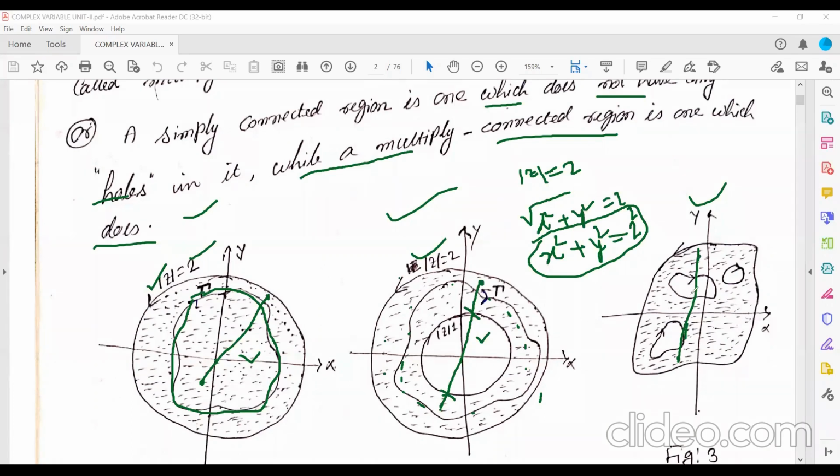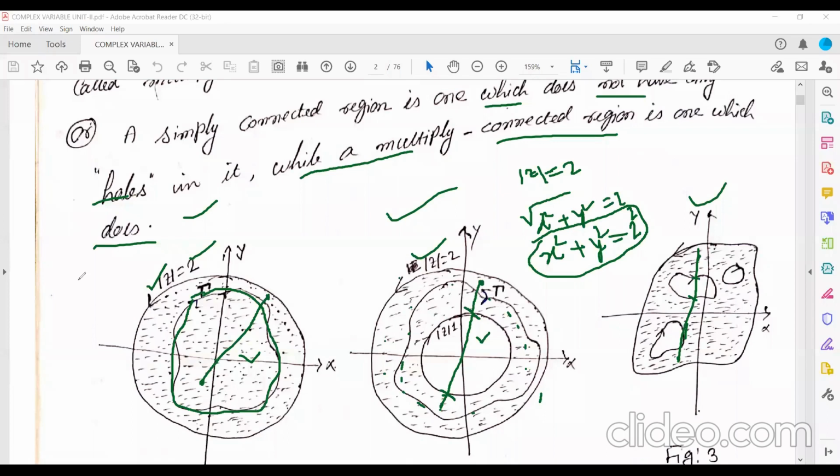You need to bypass this part, and the points on this line are not inside the region. So you are going outside of the region. In that case, this is called a multiply connected region. This is not a simply connected region.